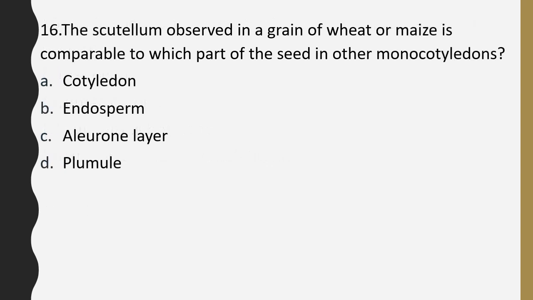Question number 16. The scutellum observed in a grain of wheat or maize is comparable to which part of seed in other monocotyledons? Cotyledon, endosperm, aleurone layer or plumule? The correct answer is option A, cotyledon.